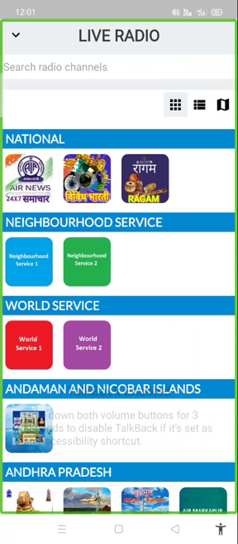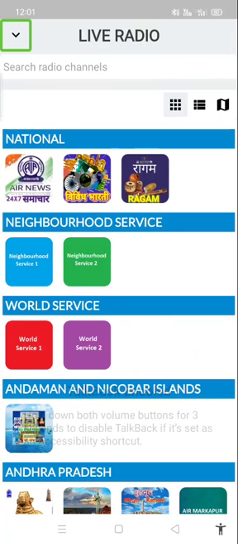Let's see. I am touching somewhere on my screen. It will just say thumbnail. Live radio. See it. Down button. Yeah, I forgot to explain. This live radio heading you will find at the top, left and right side. After that we have the down button. It is saying down, which means nothing but the back button.